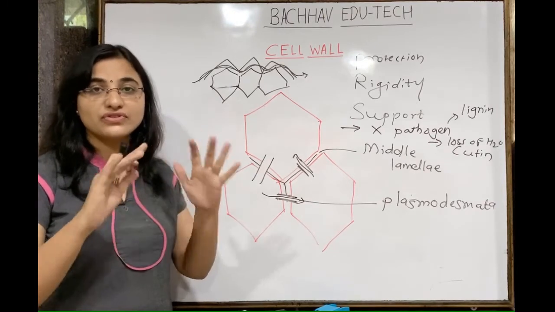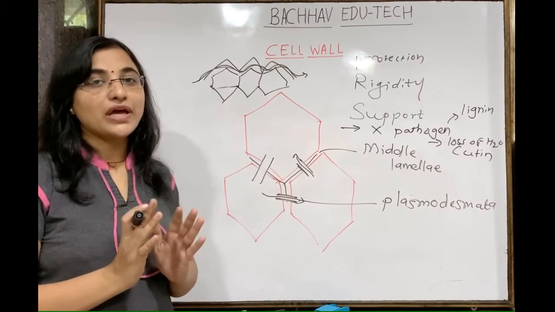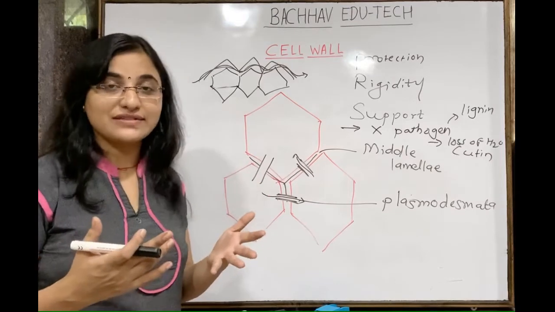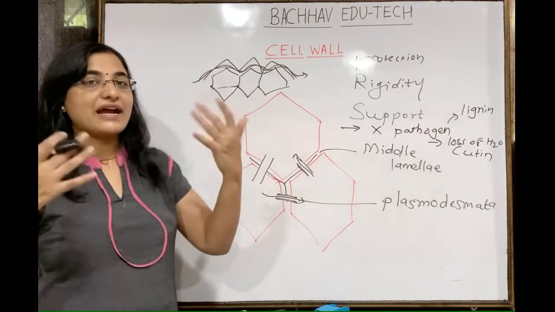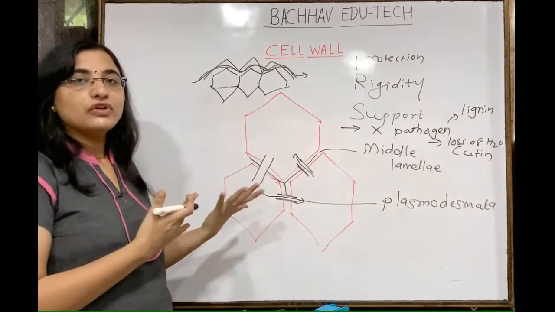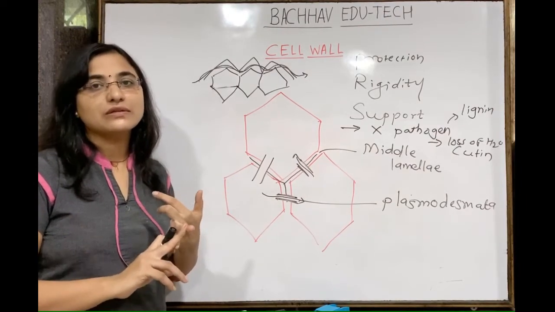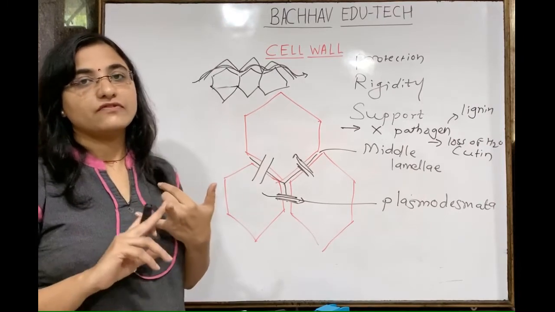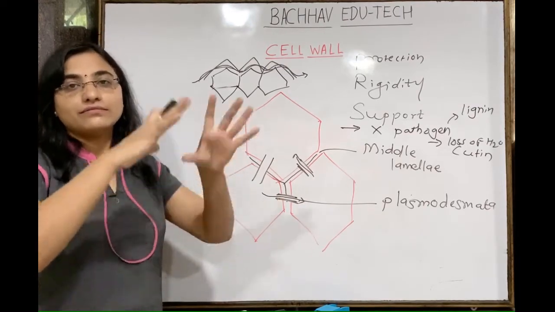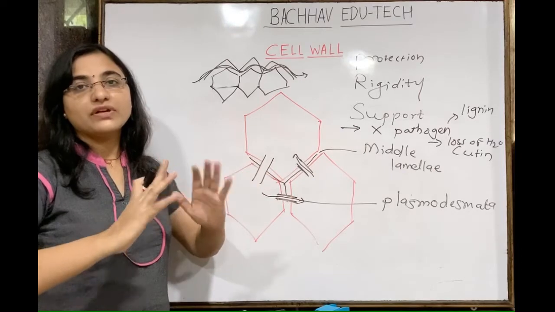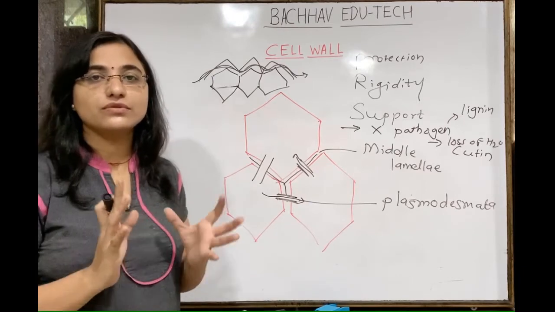The outermost rigid membrane, we call it a cell wall. But when we talk about prokaryotes, in some prokaryotes the outermost is sometimes the glycocalyx. Yes, so either a slime layer or a capsule is present, which acts as the outermost, but not for all. And in general, except mycoplasma and animals, the outermost layer is nothing but the cell wall, which is present in plants, fungi, algae, prokaryotes, and protists. This kind of extra outer membrane is known as the cell wall, which is the rigid one. It is going to provide protection, support, and rigidity to the cell.